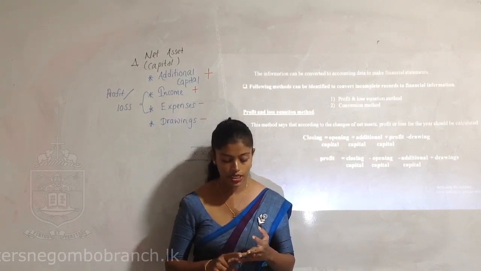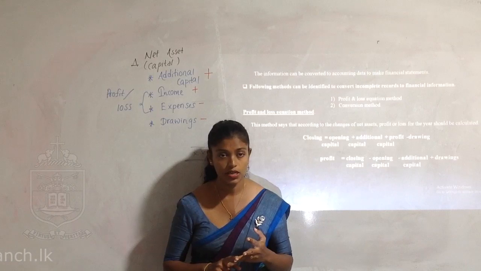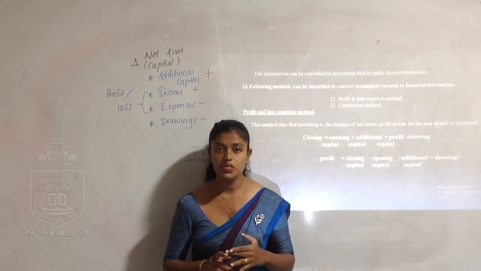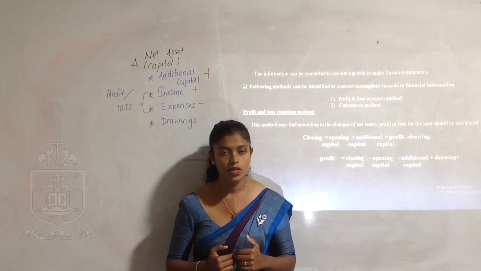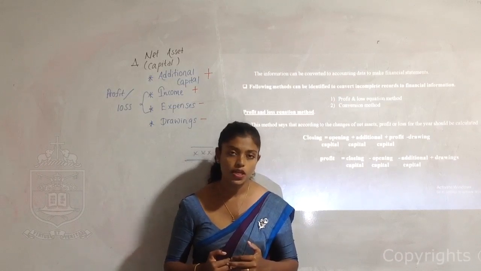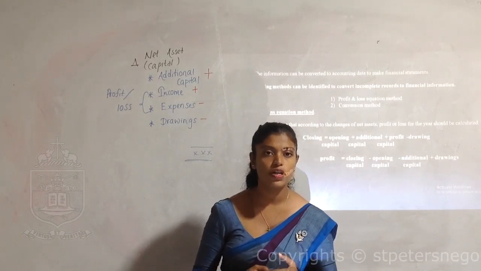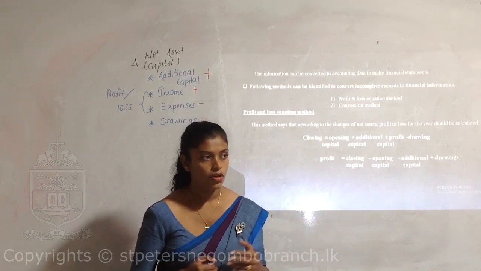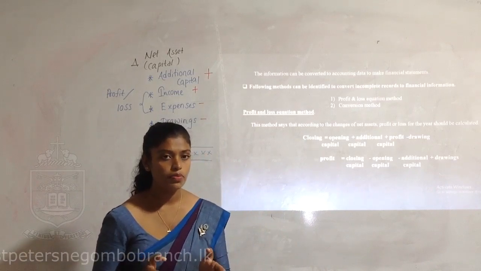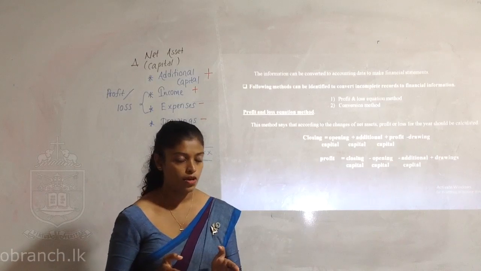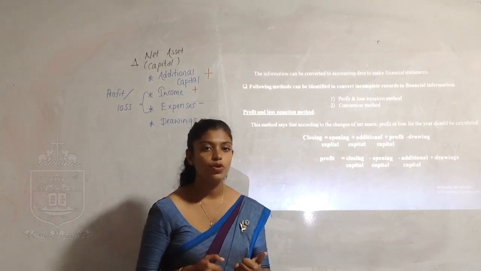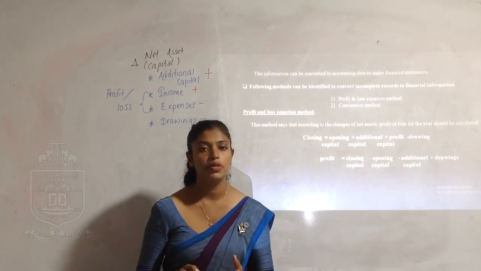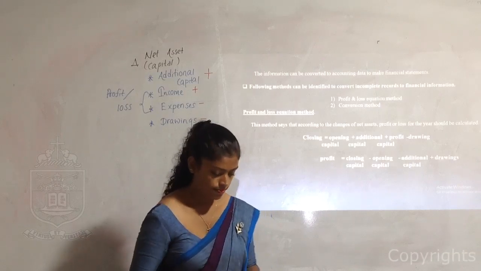Additional capital and incomes increase the capital; expenses and drawings decrease the capital. So how to find the profit? Profit equals closing capital minus opening capital minus additional capital plus drawings.